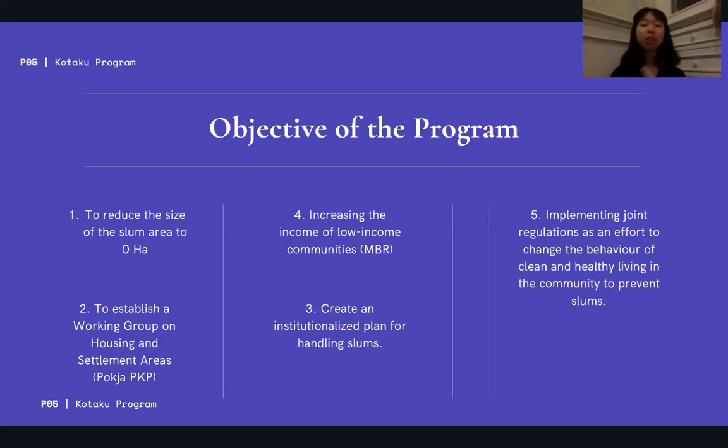Third is to create an institutionalized plan for handling slums at the city and district level and the community level through regional medium-term development plan. Fourth is to increase the income of low-income communities through the provision of infrastructure and activities to improve community livelihoods. And finally, the implementation of joint regulation as an effort to change the behavior of clean and healthy living in the community to prevent further slums.